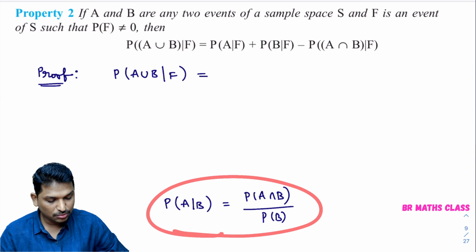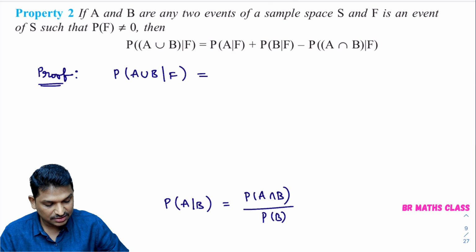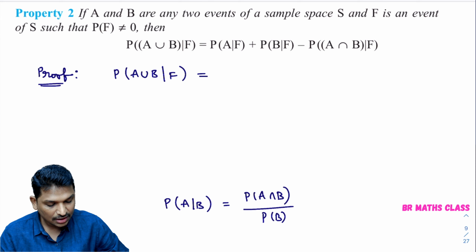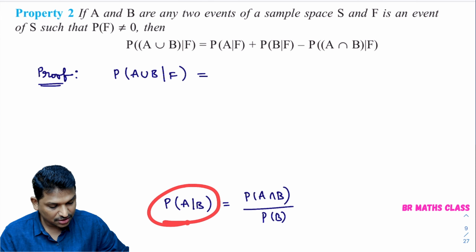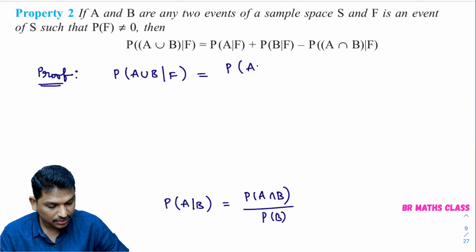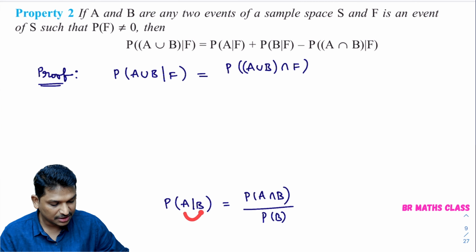Okay. Probability of A union B by F. As per this definition of P of A by B, this can be written as probability of A union B intersection F. Please observe here, P of A by B means intersection of these two sets first.